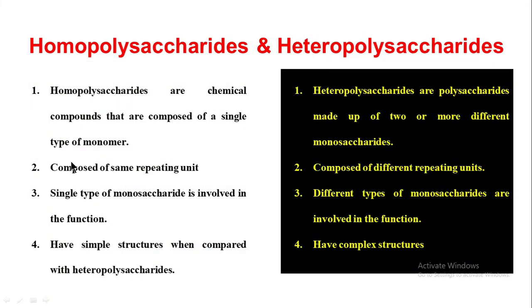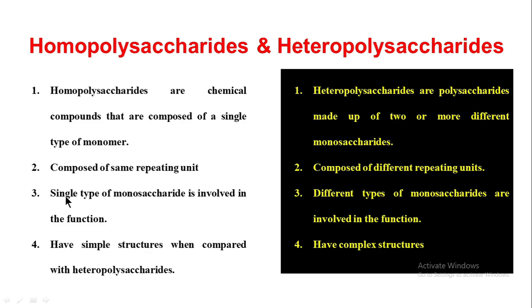The next question is the difference between homopolysaccharides and heteropolysaccharides. Homopolysaccharides are chemical compounds that are composed of a single type of monomer, whereas heteropolysaccharides are made up of two or more different monosaccharides. Homo means similar, made up of a single type of monomer. Hetero means different, made up of two or more different monosaccharides. So homopolysaccharide is composed of the same repeating units, whereas here different repeating units are present in the structure.